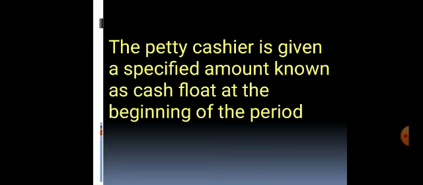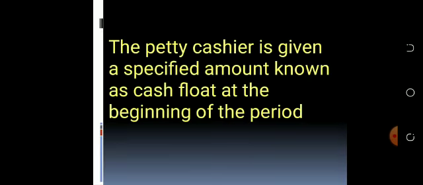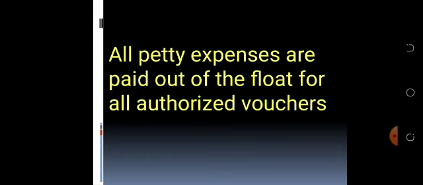If the business has decided to give the petty cashier 5,000 naira as a float, the maximum amount that can be with the petty cashier is 5,000 naira. At every point in time, the petty cashier cannot have more than 5,000 naira. So that amount that has been given to the petty cashier is known as the float. All petty expenses are paid out of this float.